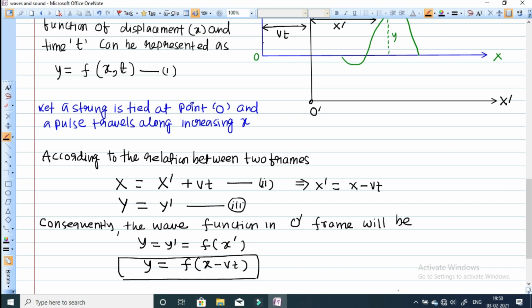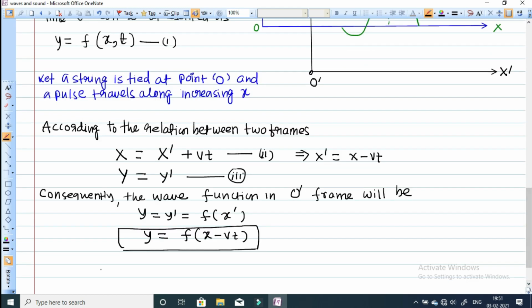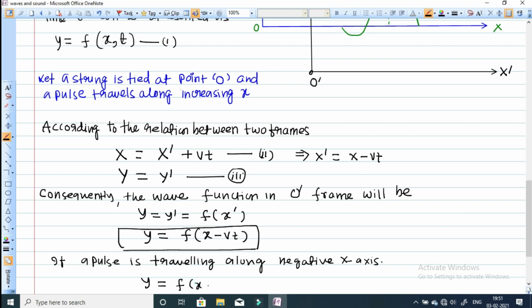Now if a pulse is traveling along the negative x-axis, opposite to the previous one, then this equation will be modified. Then y will become f of x plus vt, because from here you will get the negative value of x after time t, means the wave is traveling along the negative x direction. So these two are the equations of wave motion or disturbance which is traveling along the positive direction and negative direction.